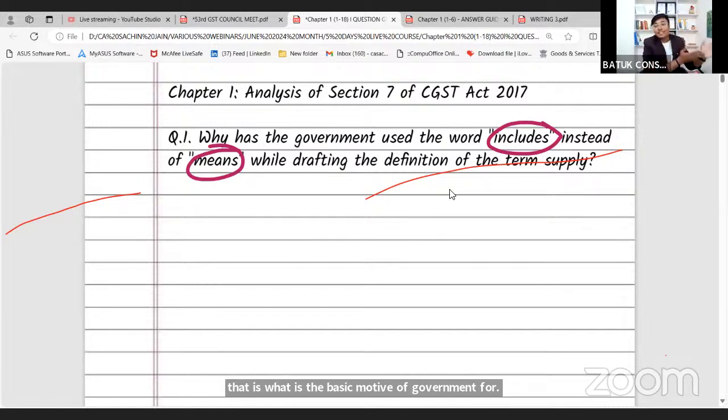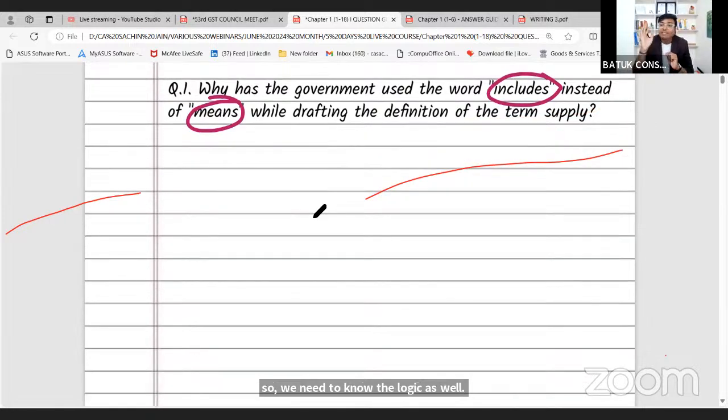वरना होता कुछ नहीं, वो means भी type कर सकते थे. So we need to know the logic as well. So our first question, why has the government used the word includes instead of means while drafting the definition of term supply? So this is the biggest logic, that sir, government wants the wider definition for the particular taxability.